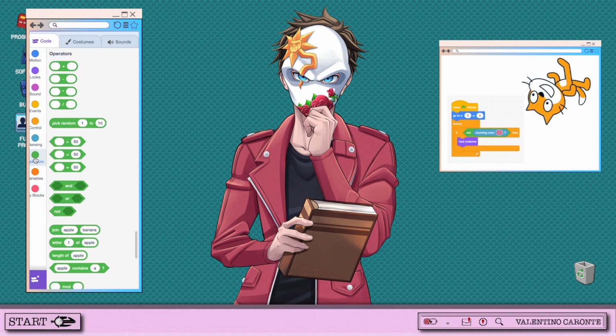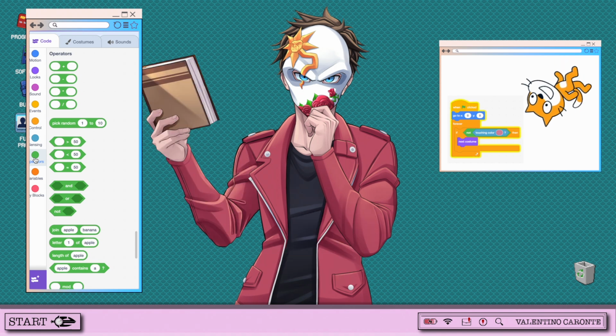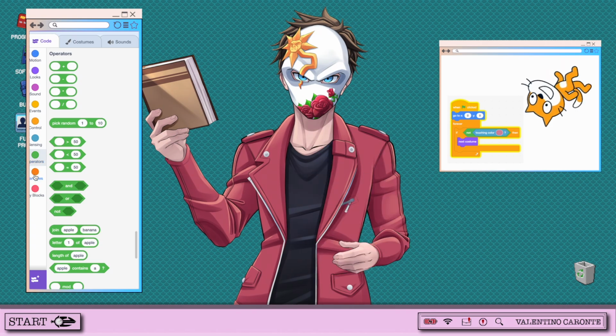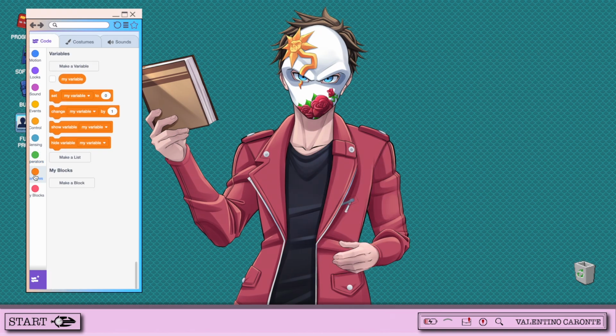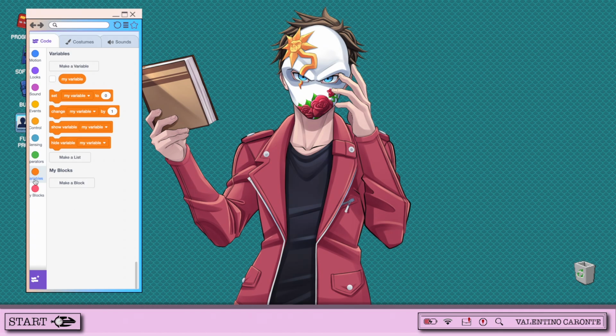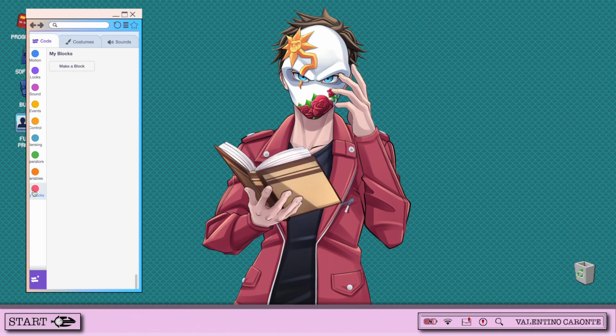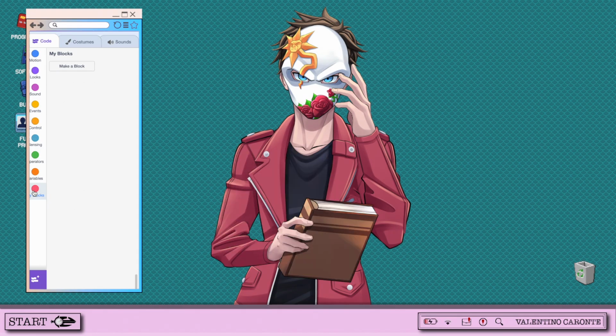Operators are the blocks used to mathematically make calculations between the other blocks and how they interact with each other. Variables are the different equations on how different blocks will interact with each other, and My Block is a special button where you can make custom blocks outside the scope of what we already have here.